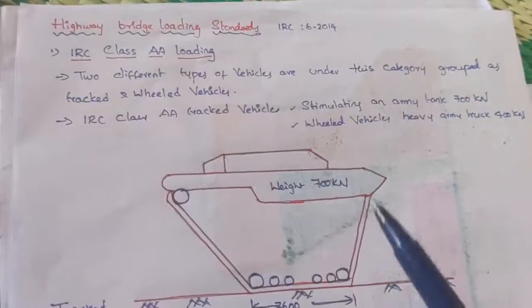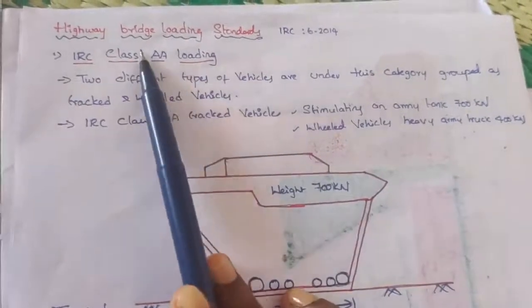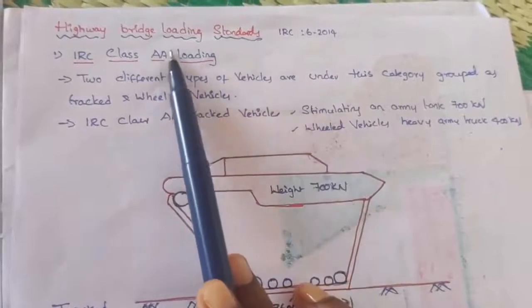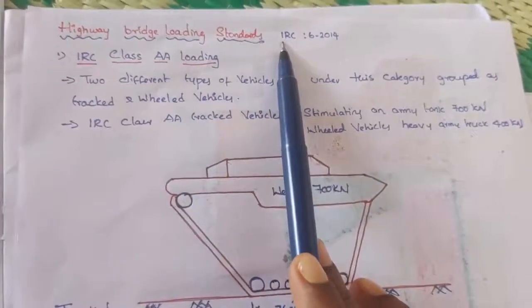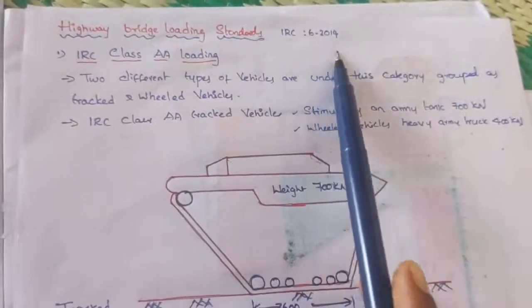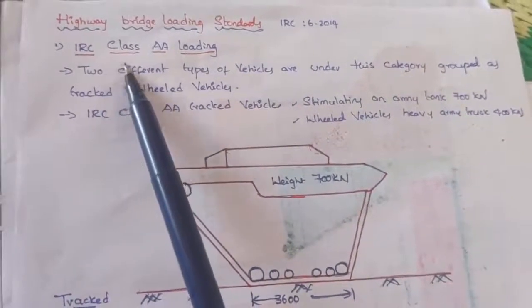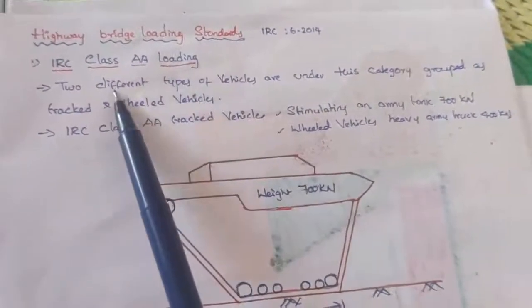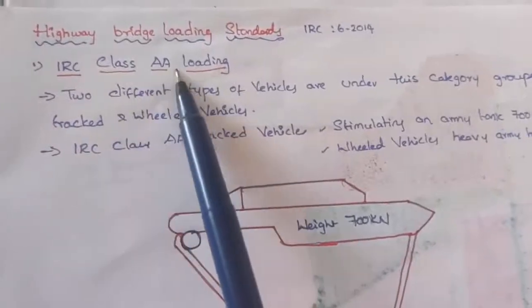So good morning students. In this class we are going to discuss the highway bridge loading standards. For this one, the code book is Indian Road Congress IRC 6 2014. The first one is the IRC Class AA loading. So this one is referring to the Class AA loading.